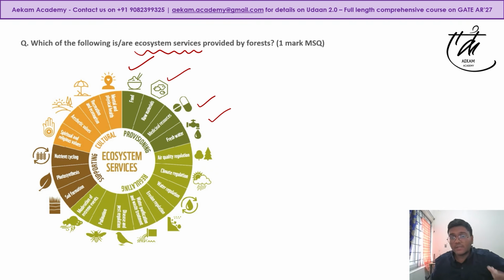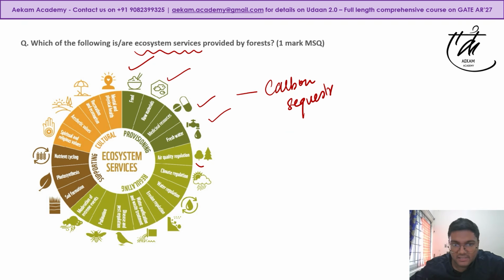What will they regulate? Forests are very much responsible as carbon sinks, or carbon sequestration, photosynthesis. So again, they will regulate. If you see air quality regulation, trees, climate regulation, your water cycle, then waste regulation, and pollination, very important. About 70% of your agriculture produce depends on bee pollination, right? So pollination, all these are regulating.